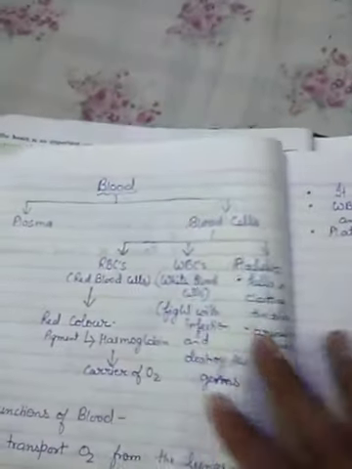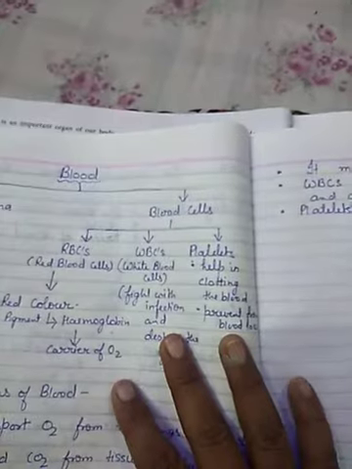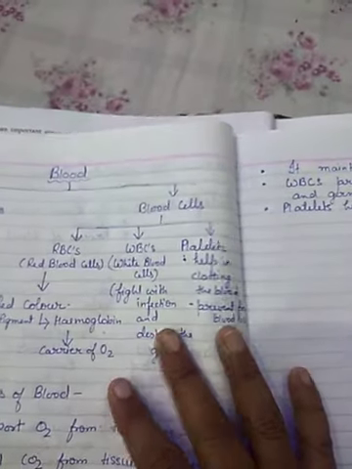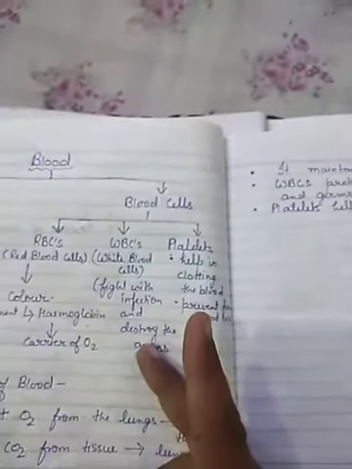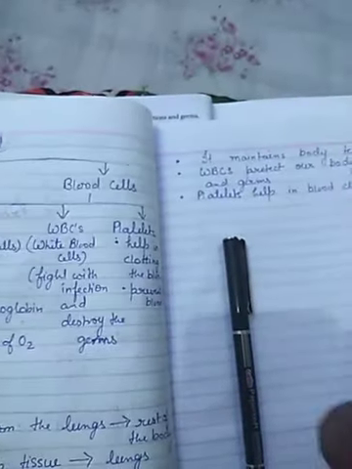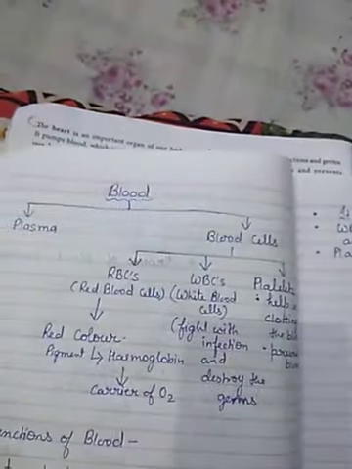Okay, now we will discuss the other part of the circulatory system, that is blood. Whenever we are trying to send a message from one place to another, through a letter or anything, one is the sender, second is the receiver, and third is the agent who is carrying the message. So in the circulatory system, the heart is the sender, the cell is the receiver, and blood is the agent which is carrying the message.